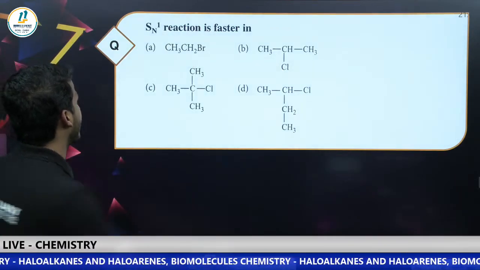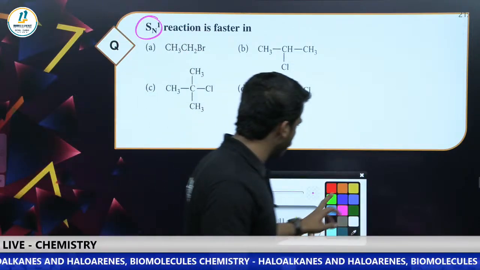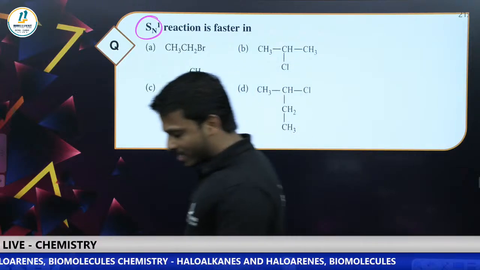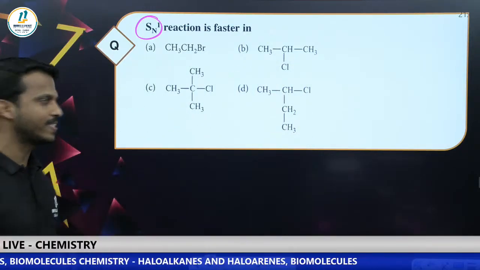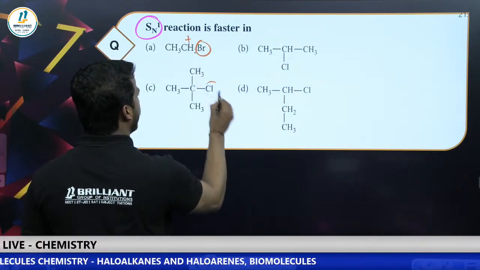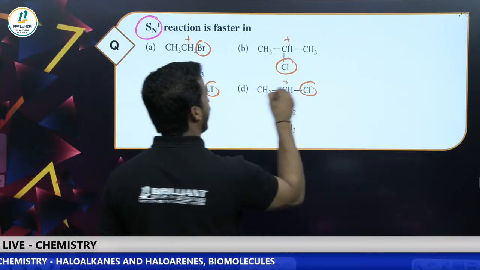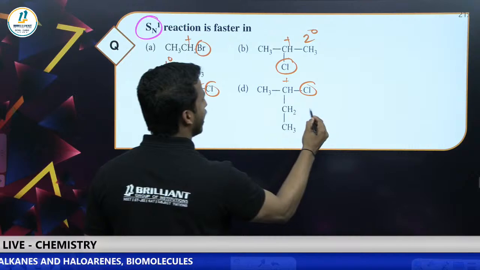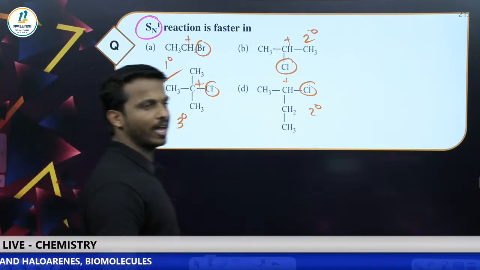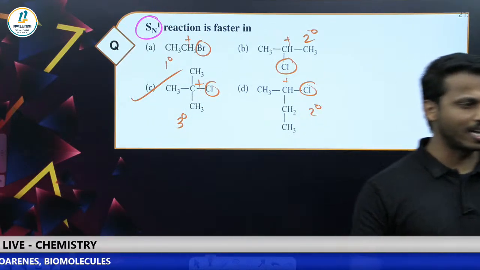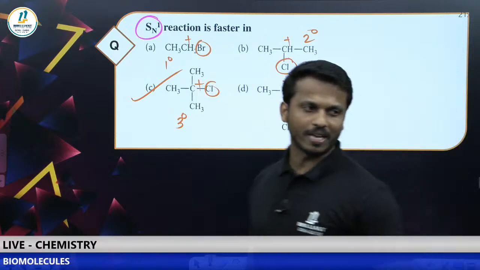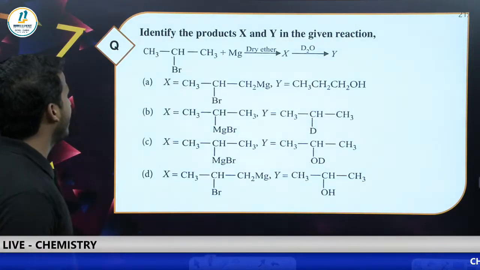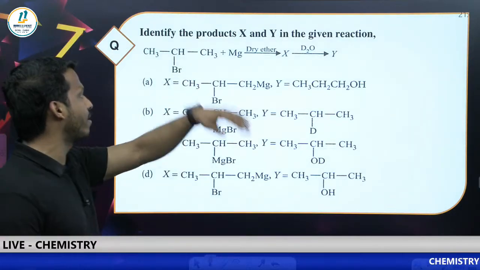Next one. SN1 reaction is faster in which? Remove the halogen to get the carbocation. This is primary, this is secondary, this is tertiary, this is again secondary. Tertiary carbocation is more stable. Already answers are there, Manjunath, Sanjay, Chris, all are giving that option. C is the correct one. Yes, it is tertiary.